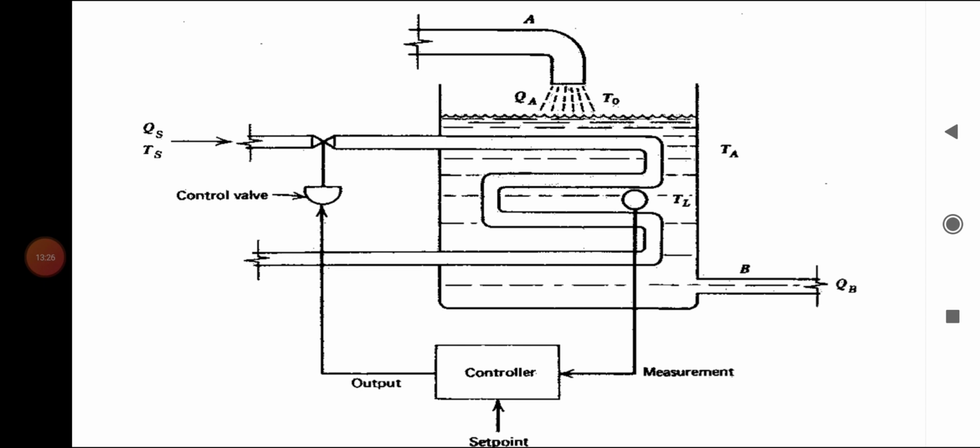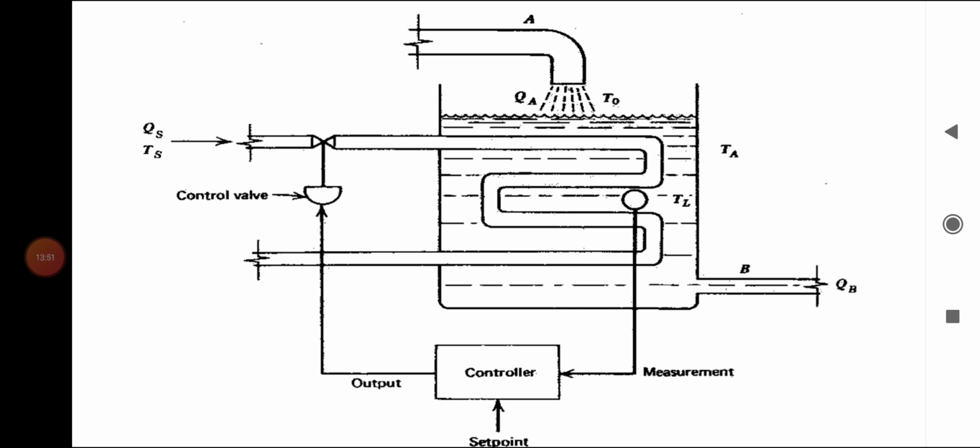QB is the quantity of outlet liquid. Any variation in the liquid in the tank may cause its temperature to vary from the desired value.